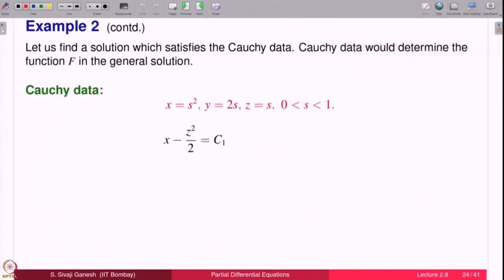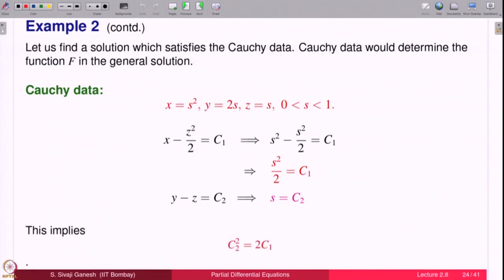Now, we will substitute C1, C2. So, we will find f using the Cauchy data, that should fix f, then we will get the solution. That is the idea. Whether we will be successful or not, we will see. So, x equal to s square, y equal to 2s, z equal to s. This quantity equal to C1: substitute x equal to s square and z equal to s, and you get s square equal to 2C1. Now, from the other one, y minus z equal to C2, when you substitute the values for y and z, you get s equal to C2.